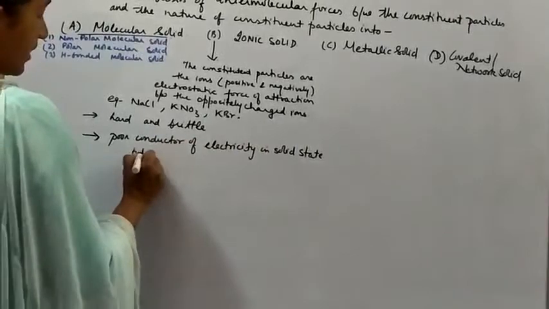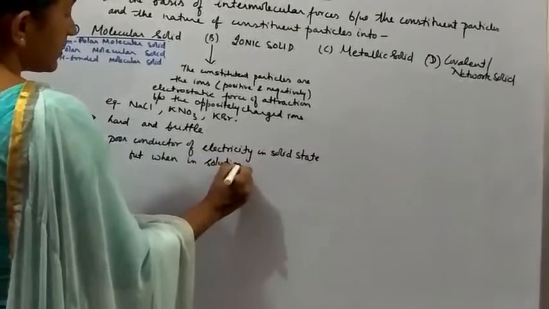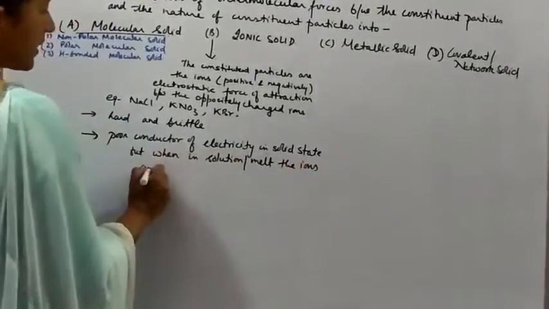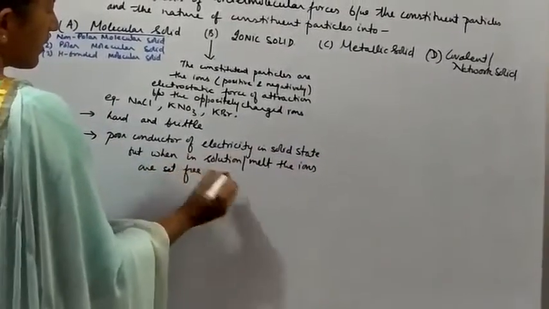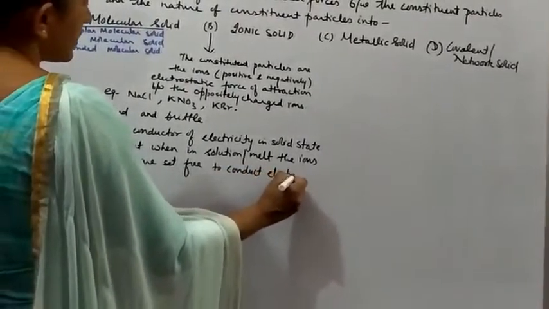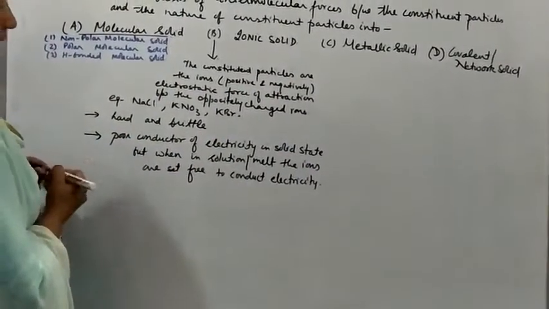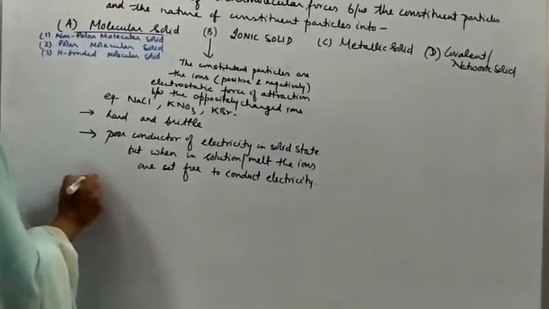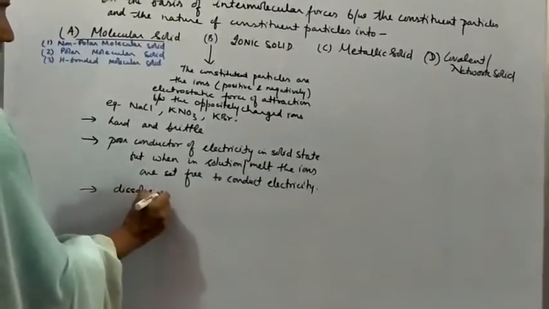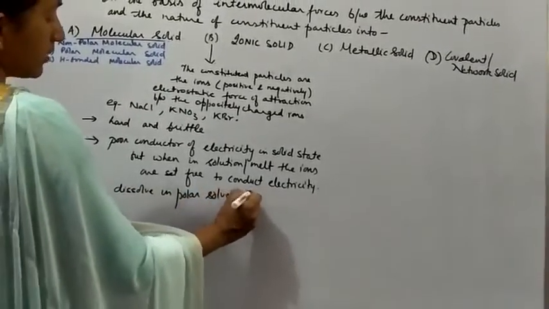But when in solution or in melt, the ions are set free to conduct electricity. So in general, what we say is that the ionic solids are poor conductors of electricity, right? And they dissolve in polar solvents, like water.